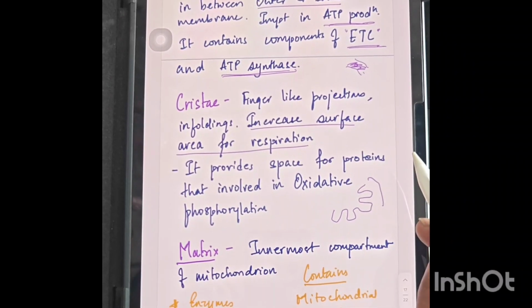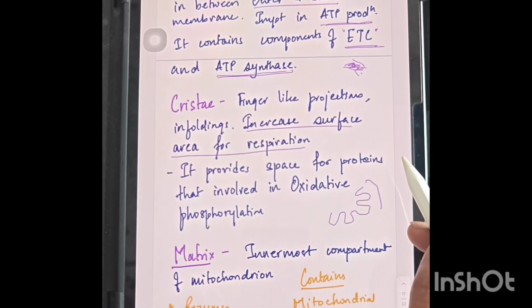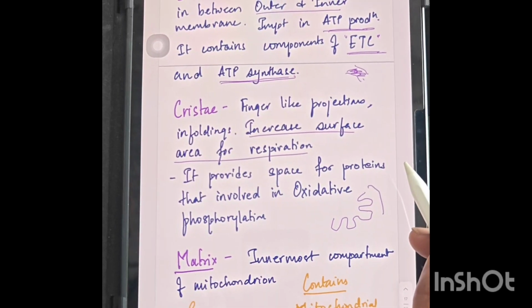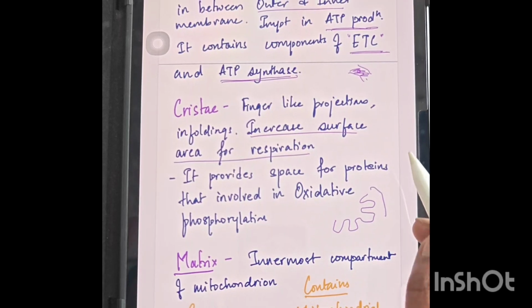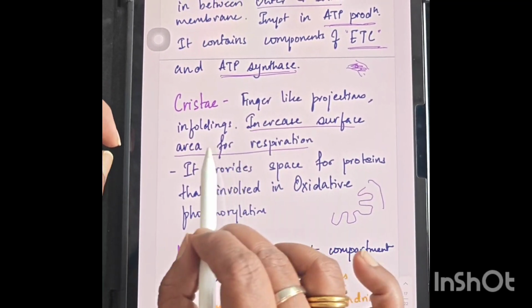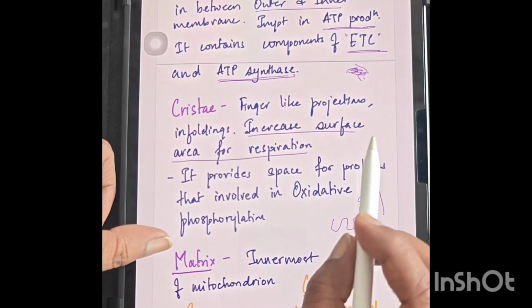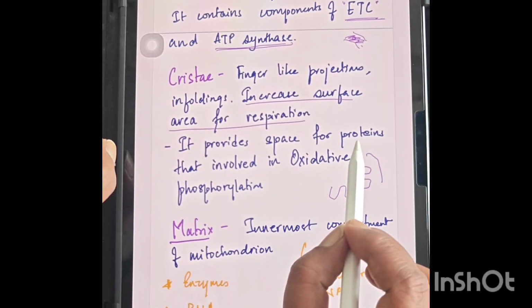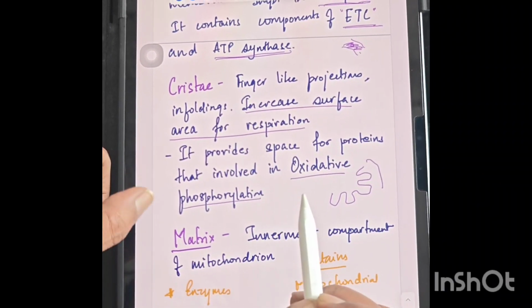When you are running and you feel a lack of oxygen, or you breathe very heavily, at that time the most important cell organelle working is the mitochondria, and these infoldings give the surface area for respiration. Next, it provides a space for proteins that are involved in oxidative phosphorylation.